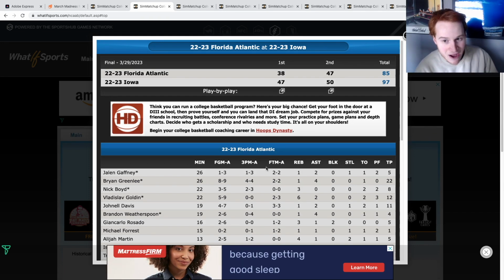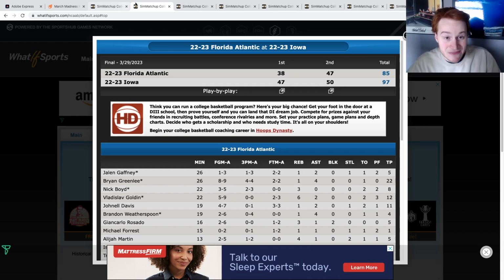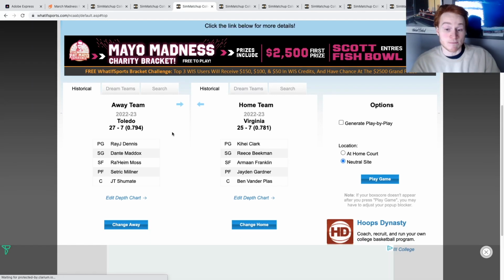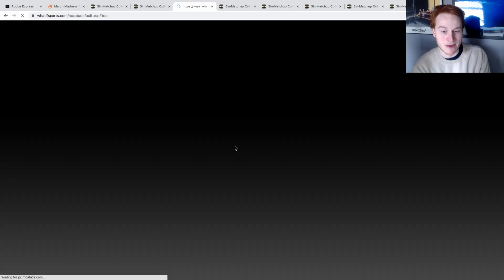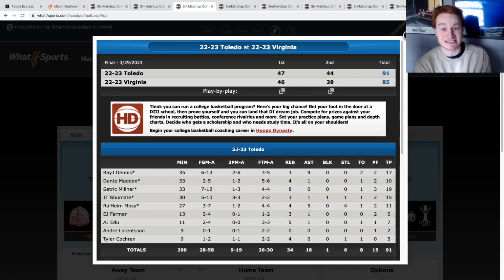Iowa, they've got a great offense. They make a few threes, and they win a higher scoring game, 97-85. Iowa knocks out a Final Four team in the first round. Amazing. Next, we have Toledo and Virginia. I would honestly think Toledo's going to win this game. I mean, Virginia is a complete fraud. Let's just call it what it is. Toledo, this is a great style matchup. You've got an offensive juggernaut versus a defensive slow team. Toledo, Virginia in a 3v14 game should basically be a pick'em, and there it is, Virginia.